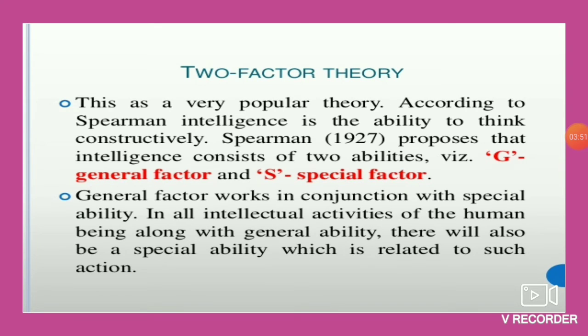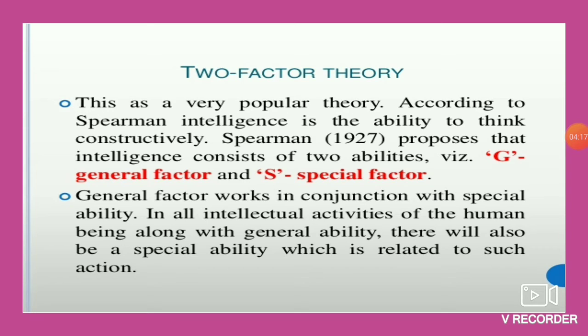Now we consider the two factor theory. The two factor theory was given by Charles Spearman in 1927. Now, the basic components of this theory are the G factor and the S factor. Why is it considered a two factor theory? Because it says that intelligence consists of two abilities. One is the general factor and second is the specific factor.